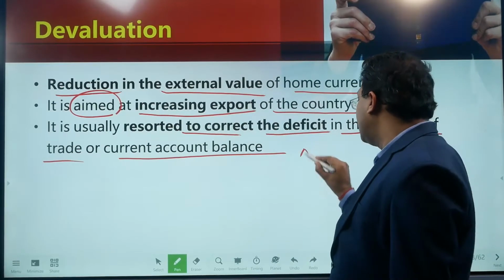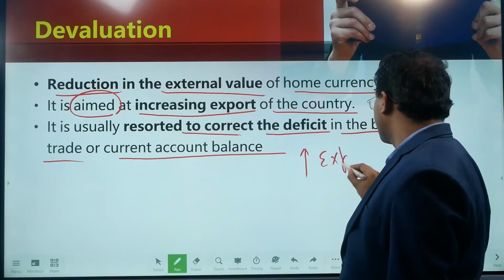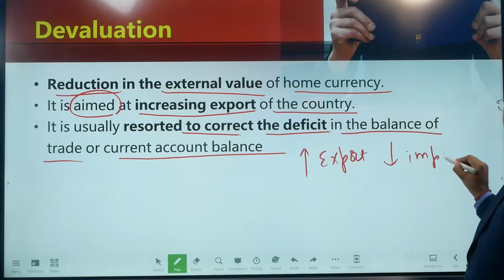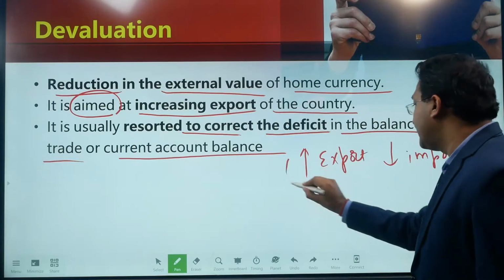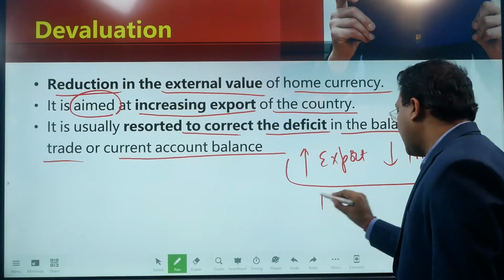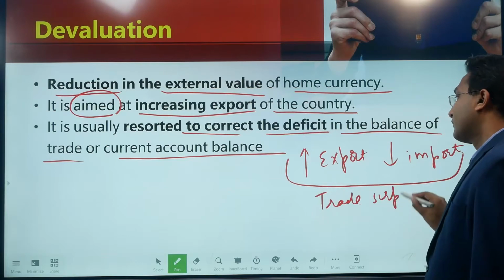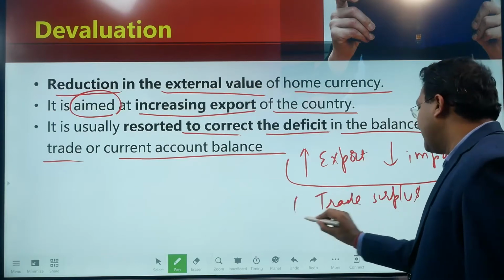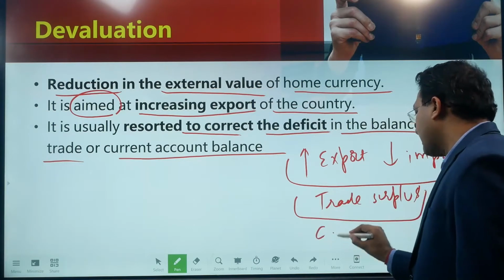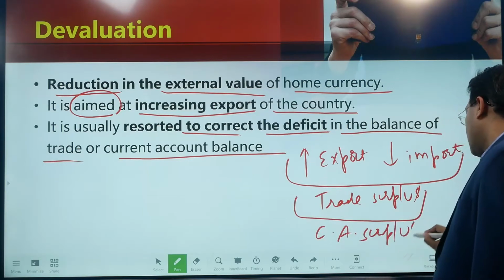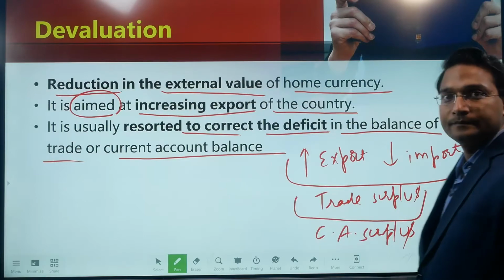So because of the increase in export and decrease in import, this will actually result in the trade surplus, which will ultimately result in the current account surplus, right?